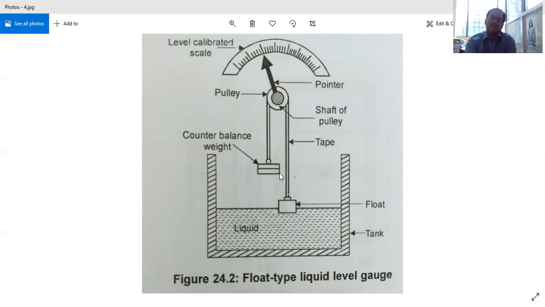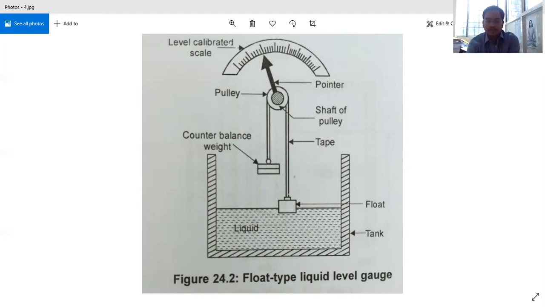In this type, you have a float here, you have a pulley. To the pulley, you have a pointer. Based on this, you have a counterbalance, a level calibrated scale, tank, liquid.